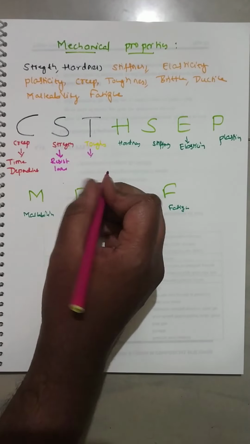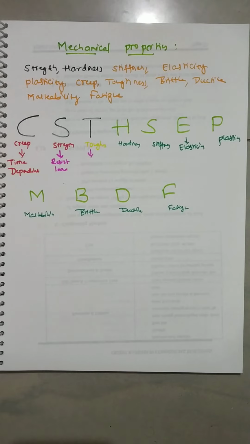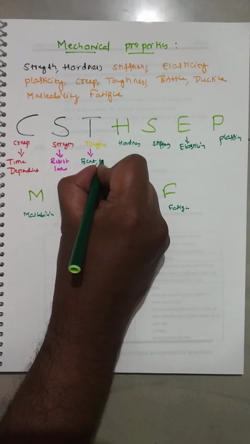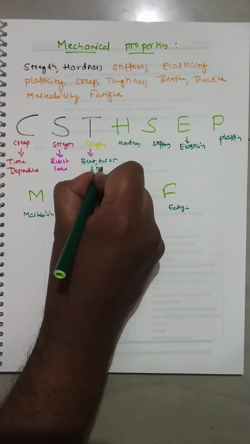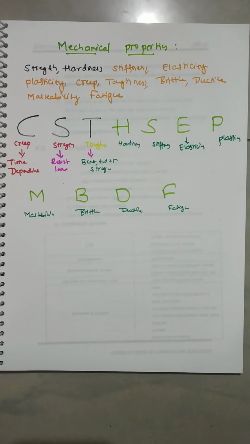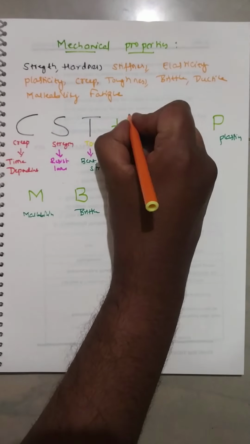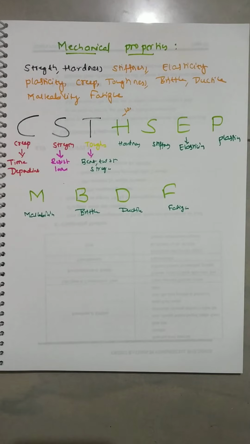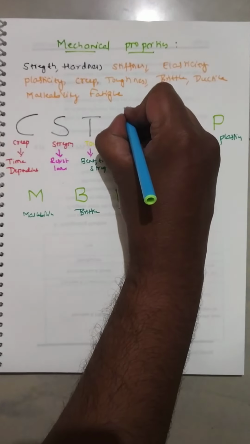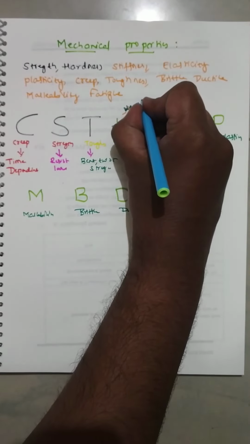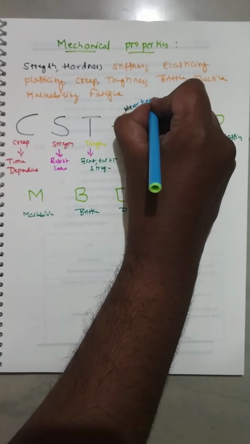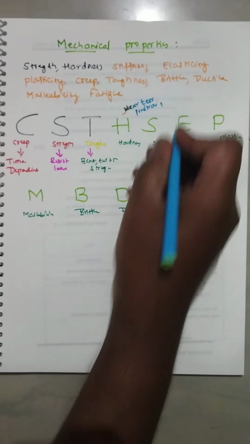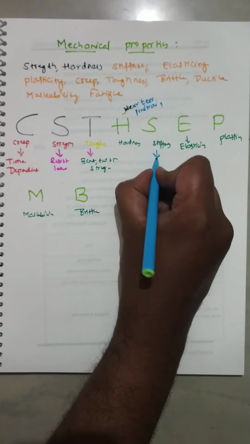What does toughness mean? What you have to remember: if you bend, twist and stretch, it will not fail. That is called toughness. Hardness, what you have to remember, is wear, tear and penetration. Stiffness means that is strength.